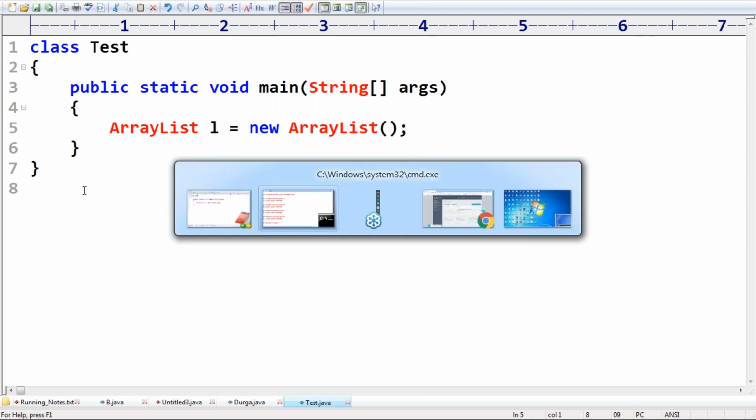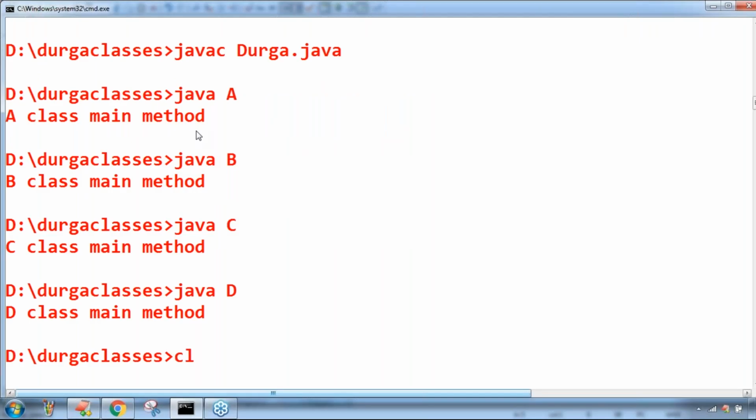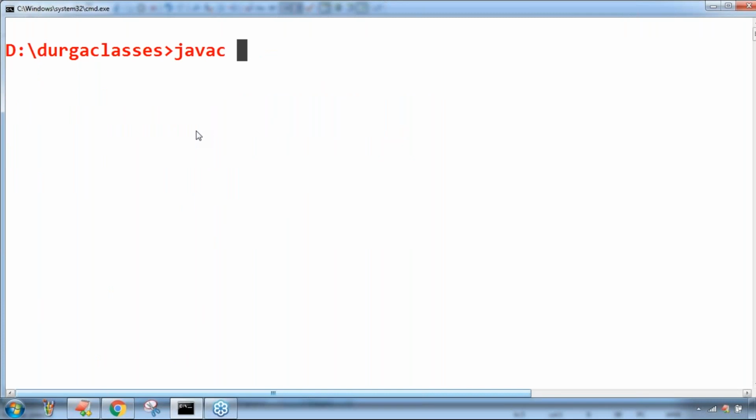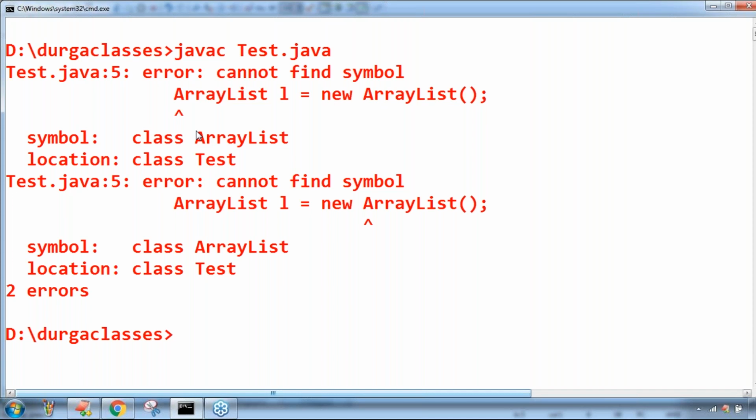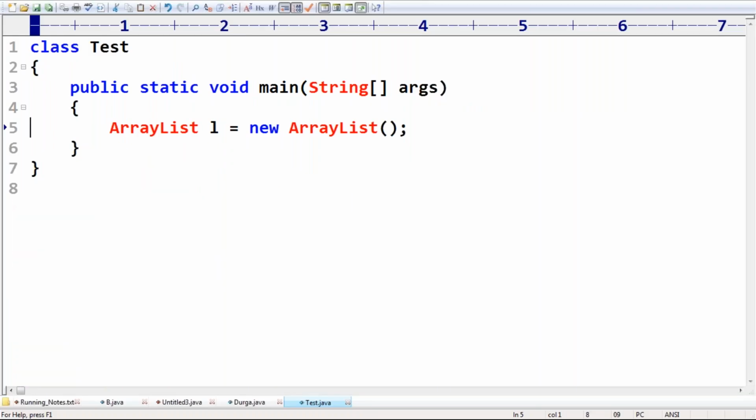Let me ask the compiler: javac Tester.java. Immediately we get a compile time error: cannot find symbol. Which symbol? Class ArrayList.